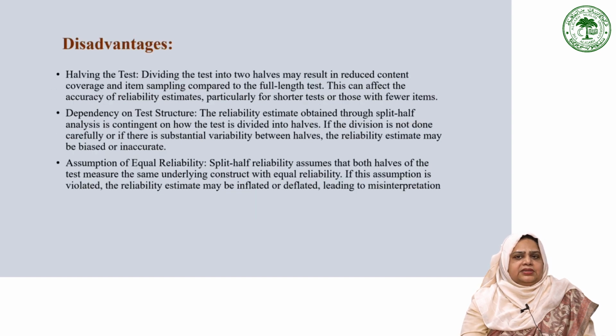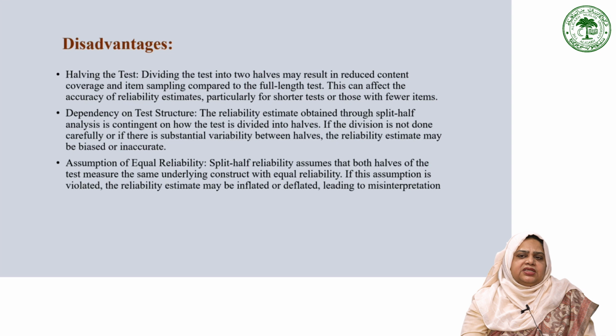Split half reliability is a method that is used to measure the consistency of a test by dividing it into two halves. However, there are several disadvantages to this approach. Firstly, when we split the test, each half may not cover all the content and items that the full length test does. This can impact the accuracy of our reliability estimates, especially for shorter tests or those with fewer items. Additionally, the reliability estimate obtained from split half analysis is dependent on how we divide the test into halves.